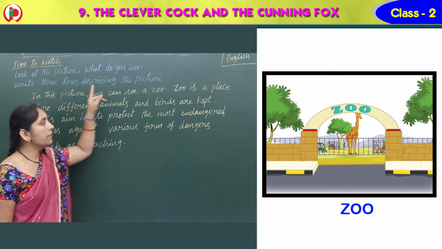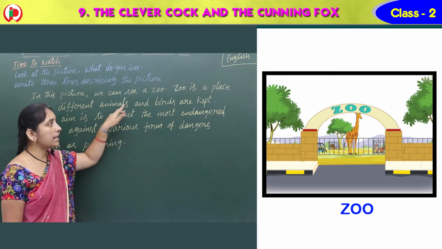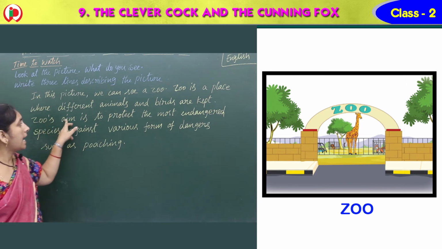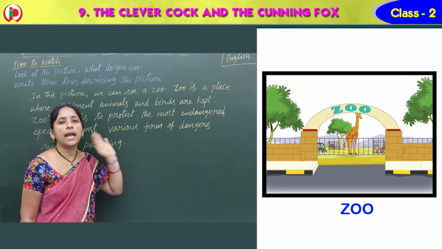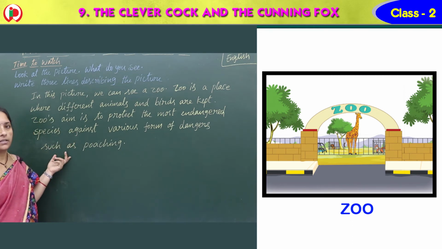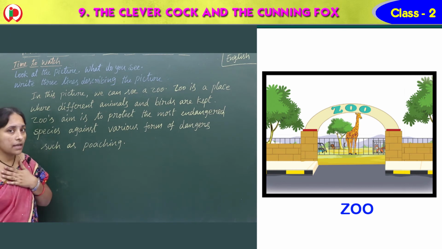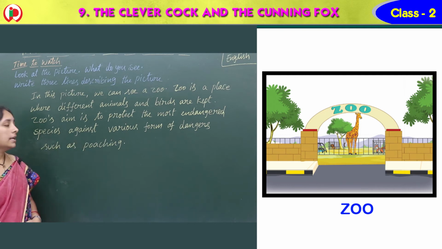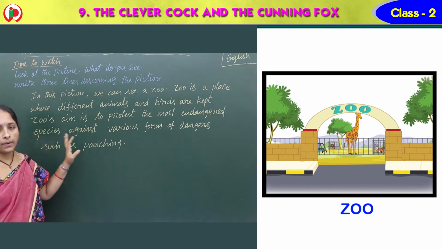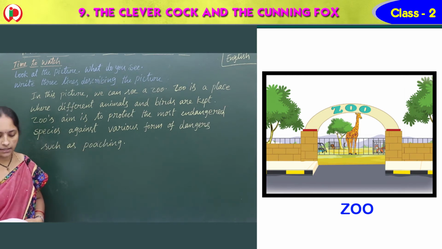So in this picture we can see a zoo. Zoo is a place where different animals and birds are kept. Yes, in the zoos we have different animals and different birds. Zoo's aim is to protect the most endangered species against various forms of dangers. If the animals are out, we have different dangers; we also have danger with them and they also have danger. So such as poaching. Okay, ma. So this is the picture related answer. They asked for 3 sentences, na? So you can write this.